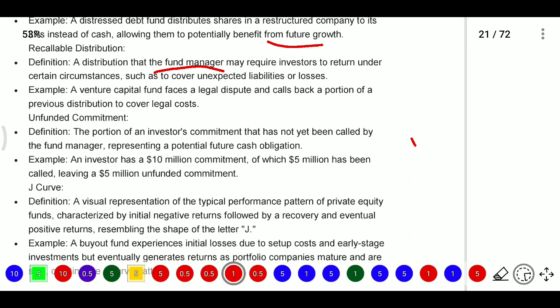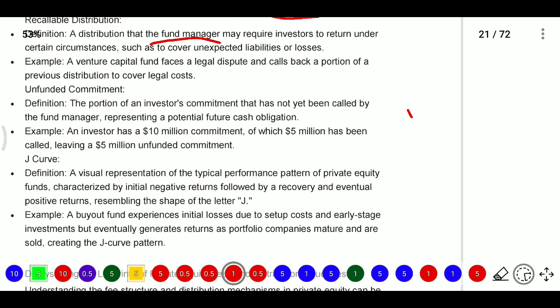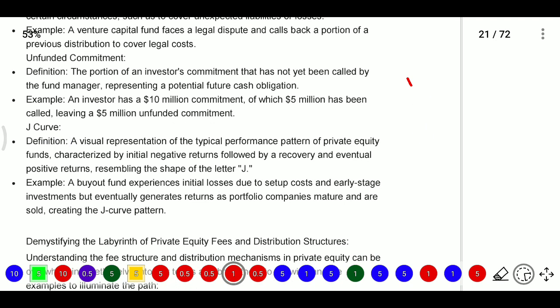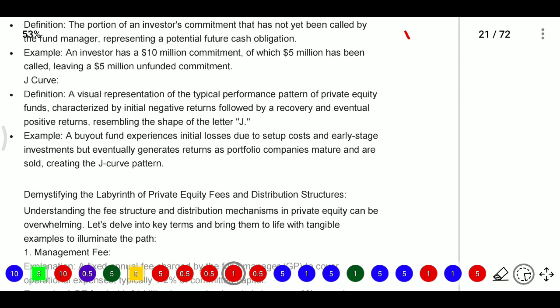That not yet called amount, that 40 million, will be known as unfunded commitment. Here, the portion of an investor's commitment that has not yet been called by the fund manager represents a potential future cash obligation. It is a future cash obligation of the LP, known as unfunded commitment. For example, an investor has 10 million commitment, out of which 5 million has been called, leaving 5 million unfunded commitment.